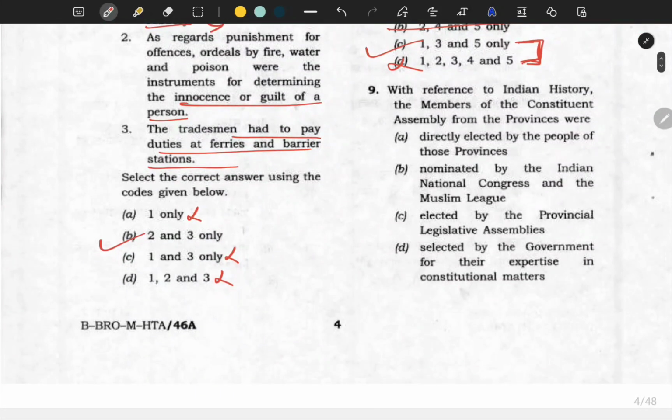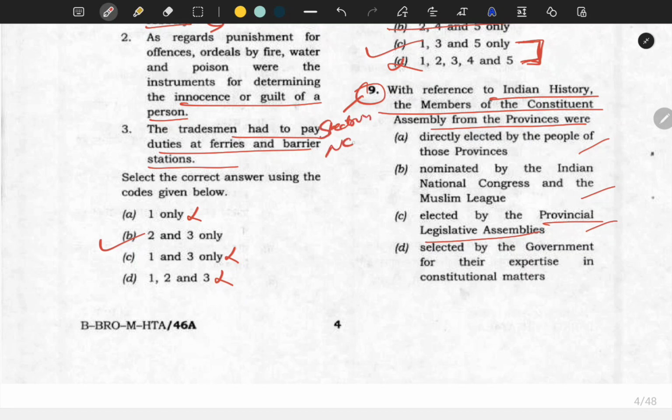Next is with reference to Indian history. Members of the provinces were directly elected by the people; nominated by Indian National Congress and Muslim League; elected by the Provincial Legislative Assembly; selected by the government for their expertise in constitutional matters. So this question is from Spectrum also, even in NCERTs it is there.